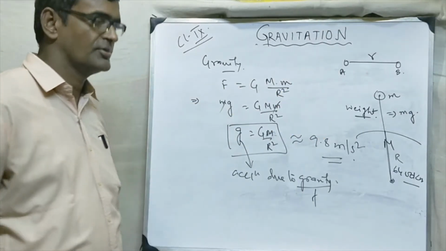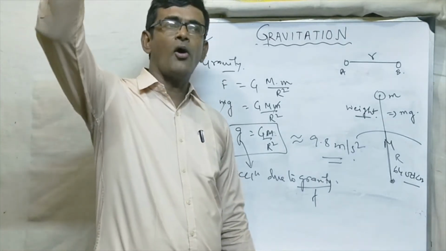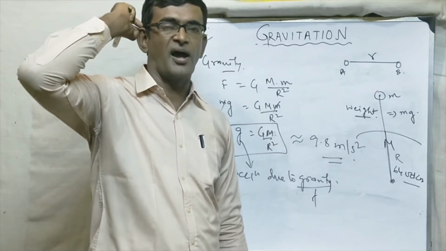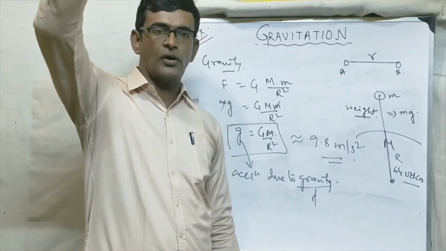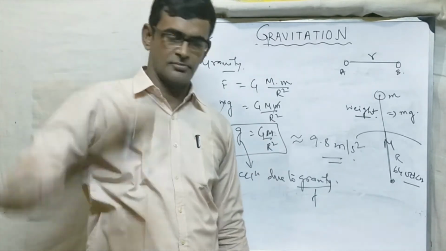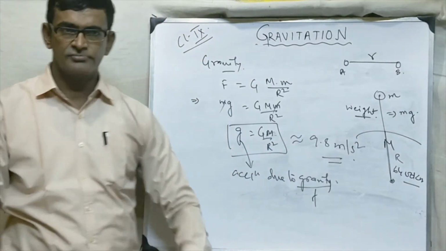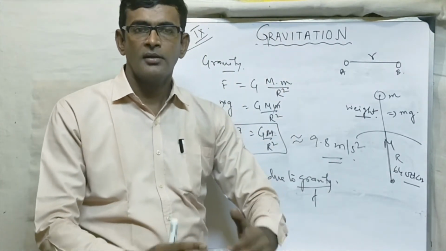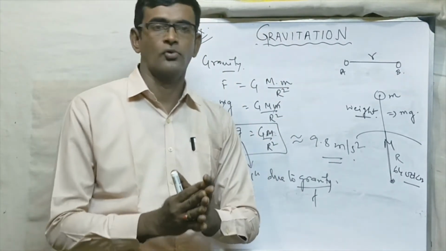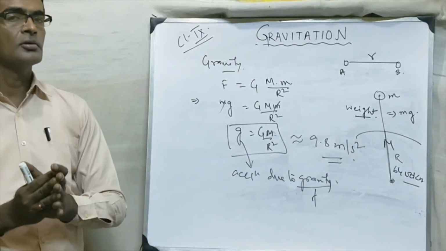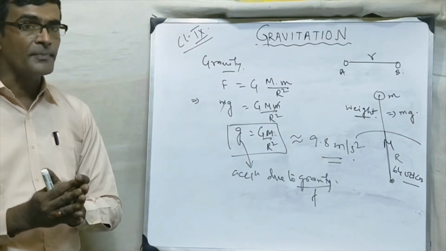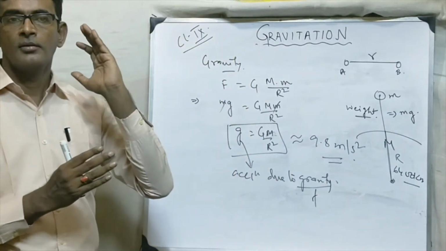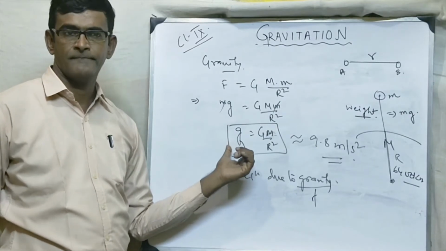What does it mean in simple language? Suppose an object is thrown or dropped from a height. Suppose a stone is dropped from a third floor, fourth floor, whatever. It is falling towards earth. Now in the due course, what is happening? Is the velocity constant? No, the velocity is not constant. Then what is happening? The velocity is increasing. Why? Because of this acceleration.